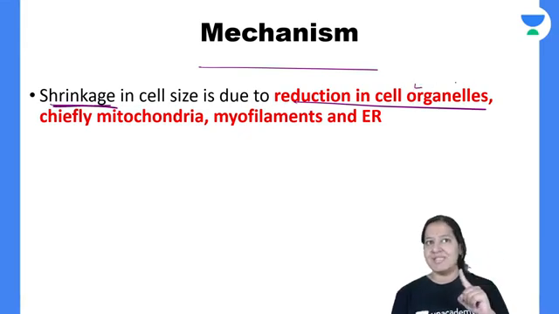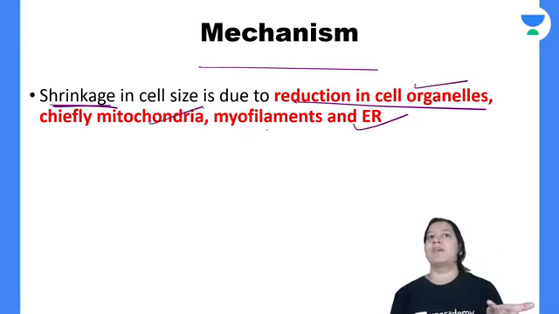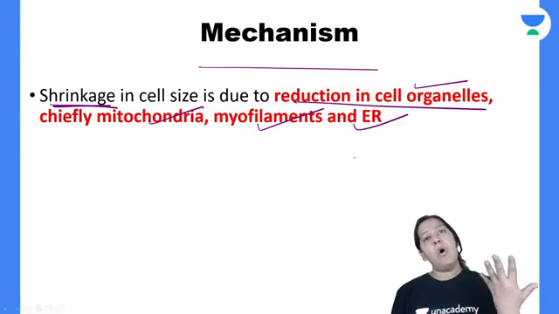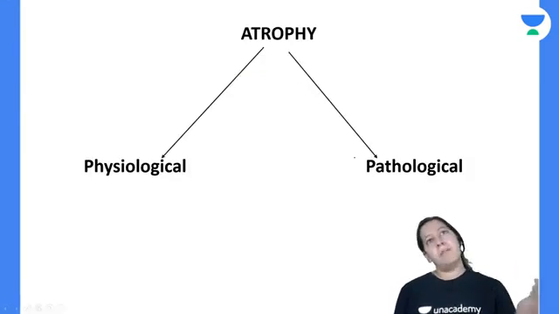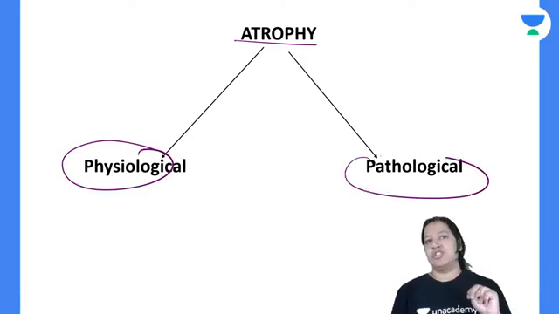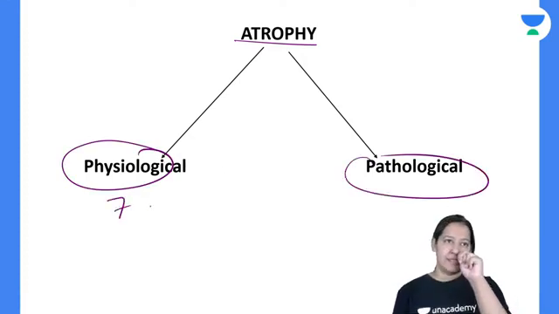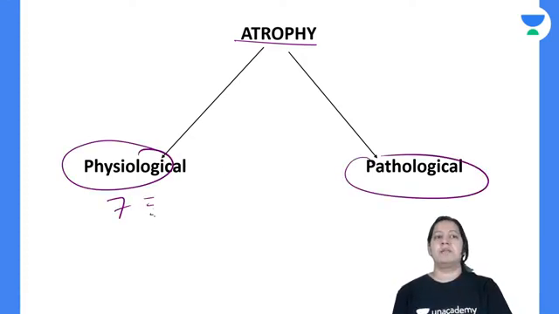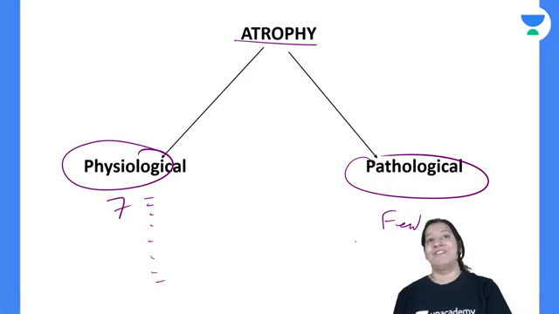Is due to reduction in cell organelles, mitochondria, endoplasmic reticulum, myofibrils. So all these things are reducing. Again, there are 2 types as usual, physiological and pathological. Tell me 7 examples of physiological, and a few examples of pathological also. Who will tell me? Very important.